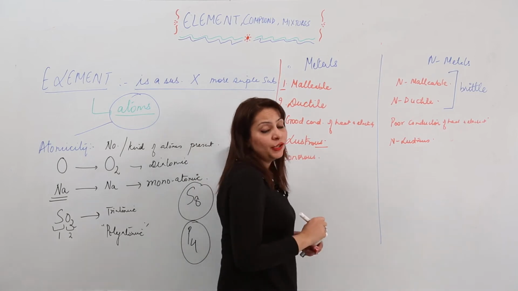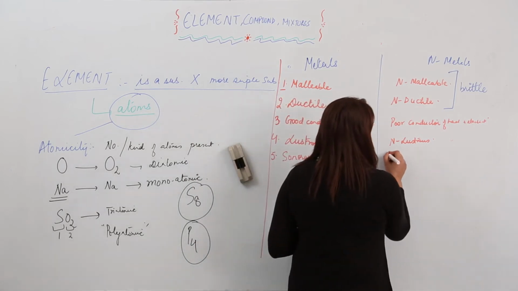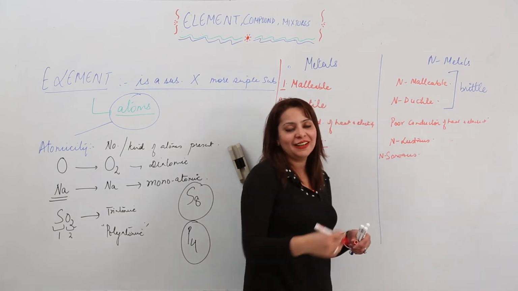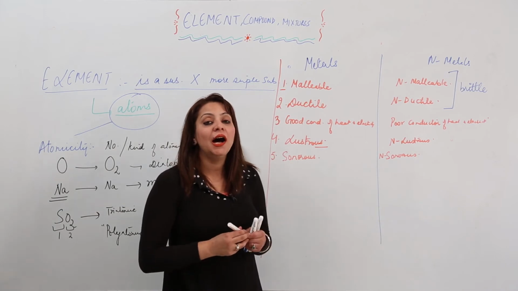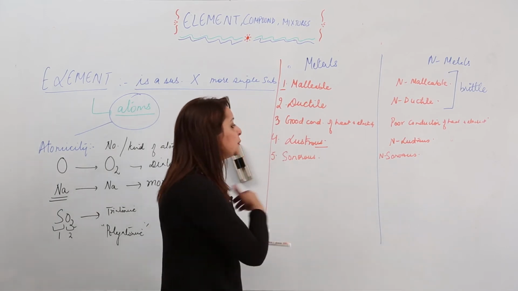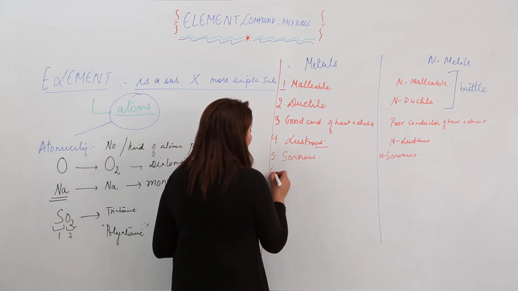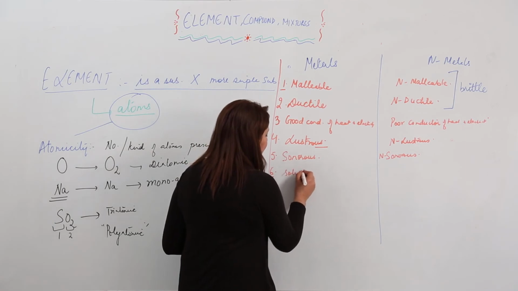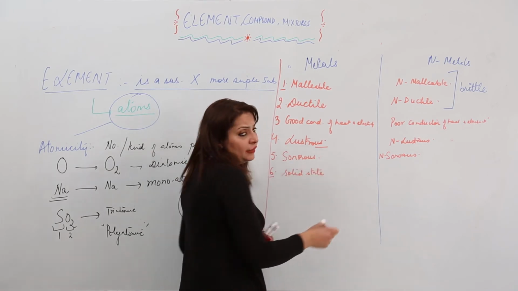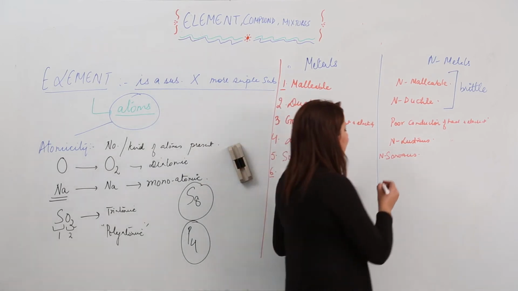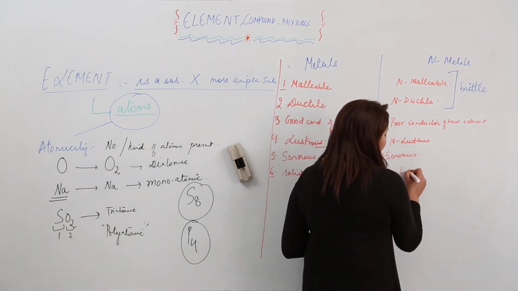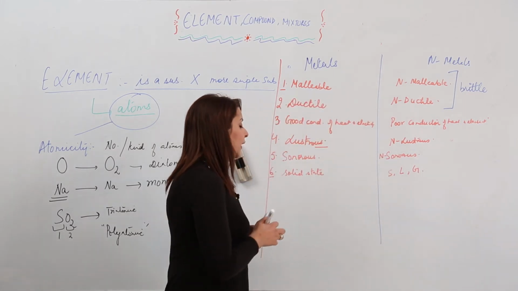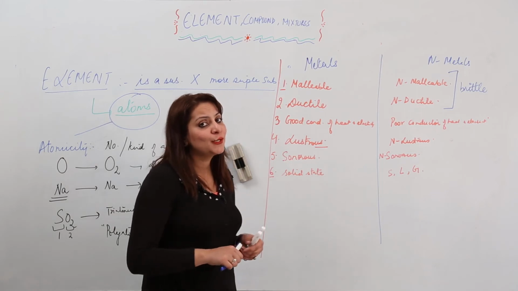They exhibit the property of sonority. And when we talk about non-metals, they are non-sonorous. They do not produce any such sound. So they are non-sonorous, right? The next property we are taking into consideration is how they exist. So we have seen that metals usually exist in a solid state, generally, right? And non-metals can exist in any of three states. They can be solid, they can be liquid, they can be gas, right? And if they are solid, that means the particles are tightly packed. So obviously it is going to be hard.